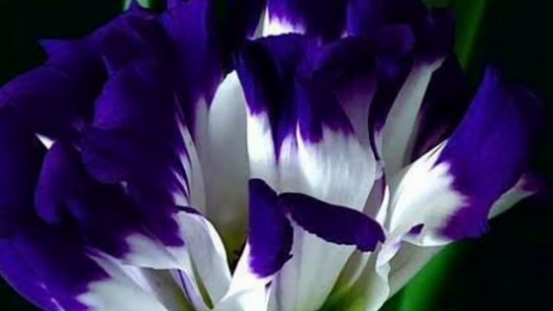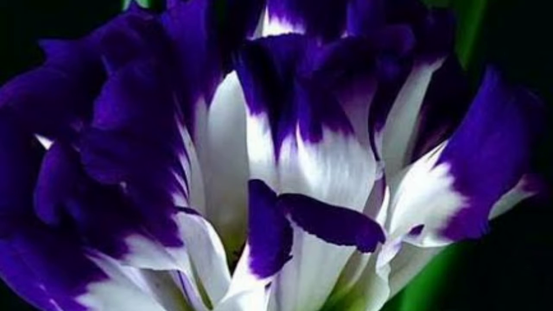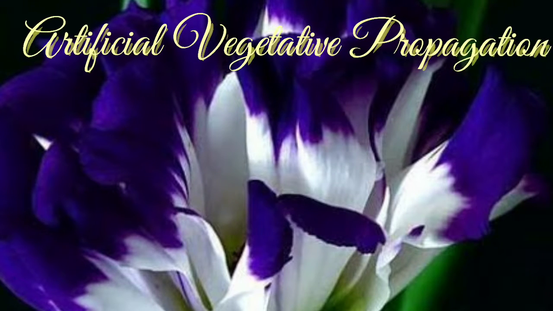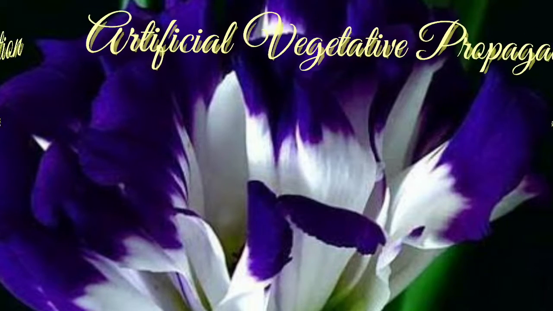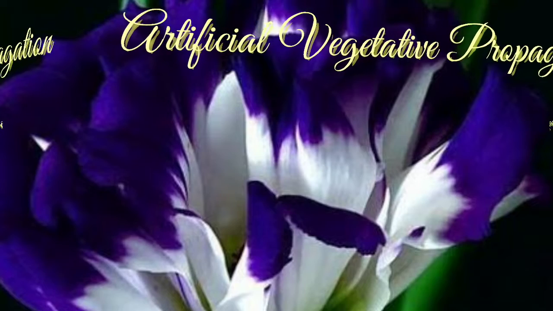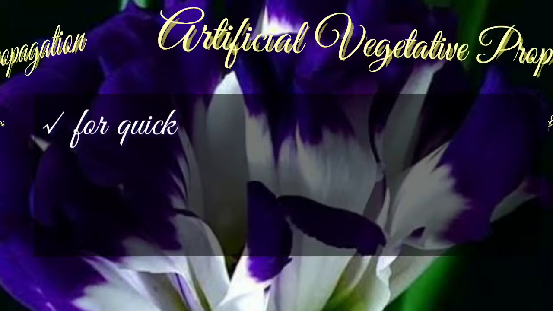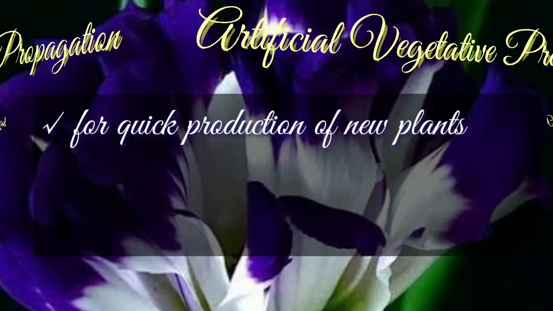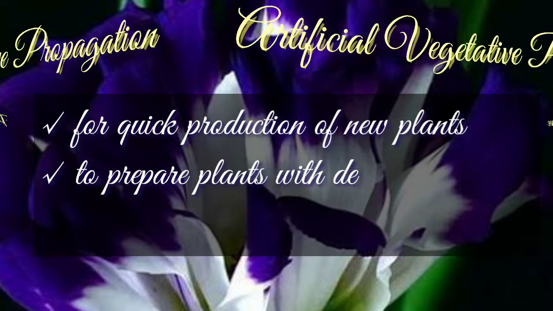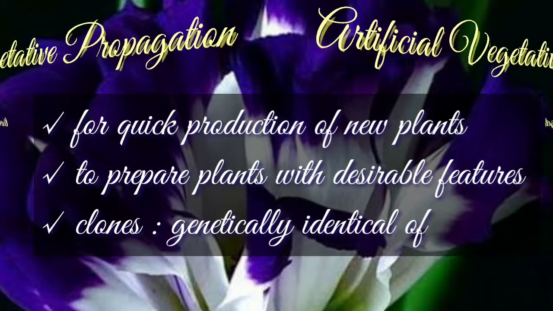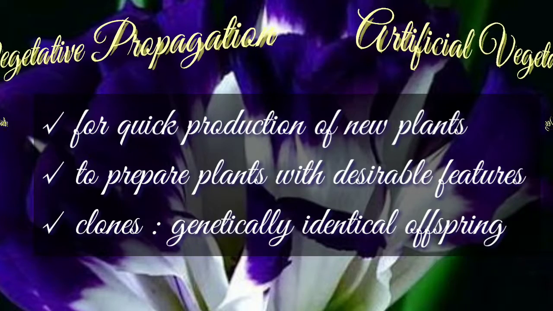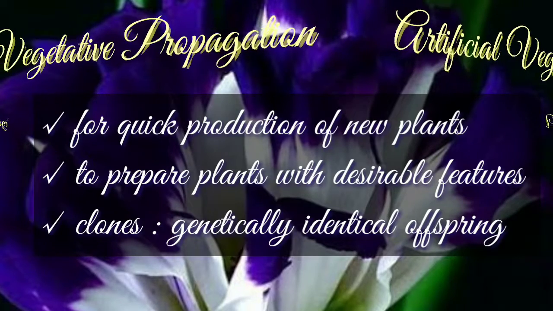Gardeners and horticulturists have employed various methods of vegetative propagation other than natural ones. These practices constitute artificial means of vegetative propagation. The methods of artificial vegetative propagation are employed for quick production of new plants and to prepare plants with desirable features. The plants raised through vegetative propagation are genetically identical to their parent plants.